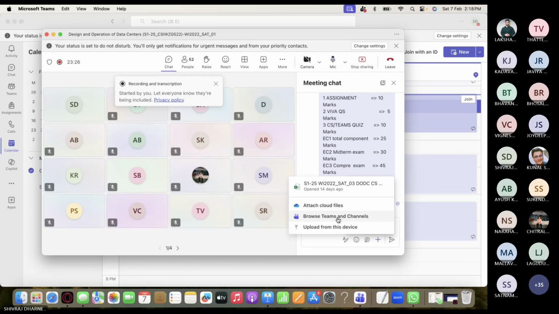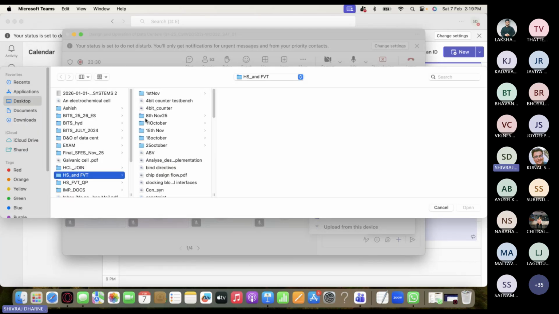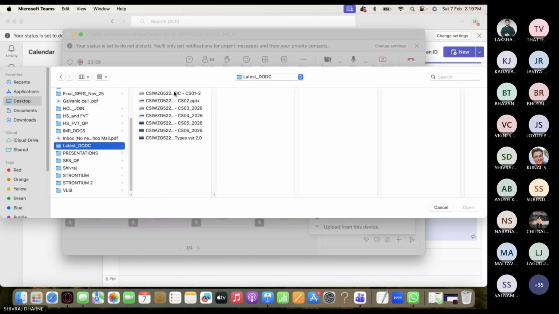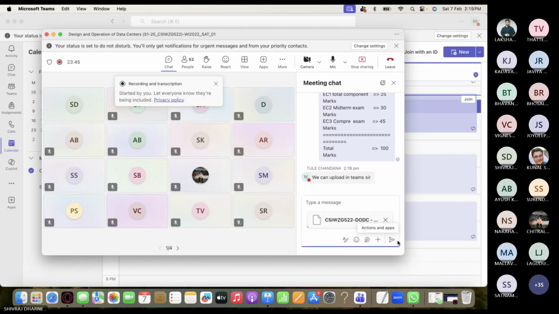Browse, upload from this device, and I will go to the latest, this one, and I upload, let's say 6, open. So is this going to work for you guys?